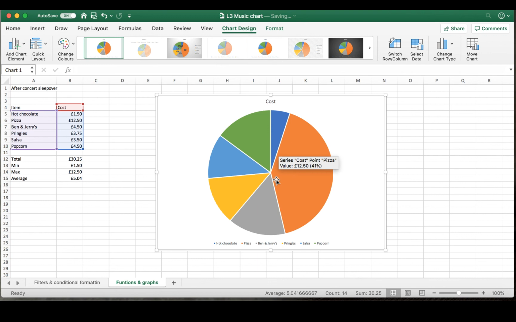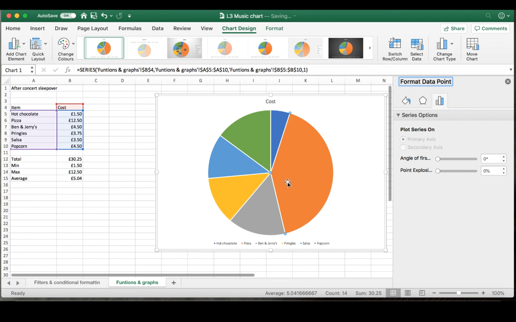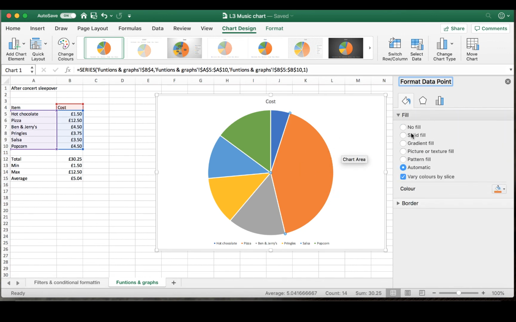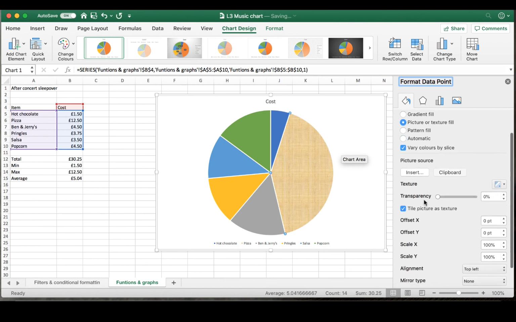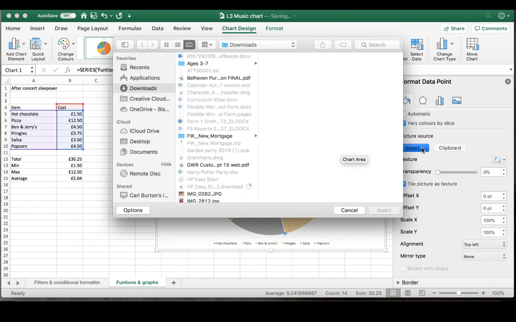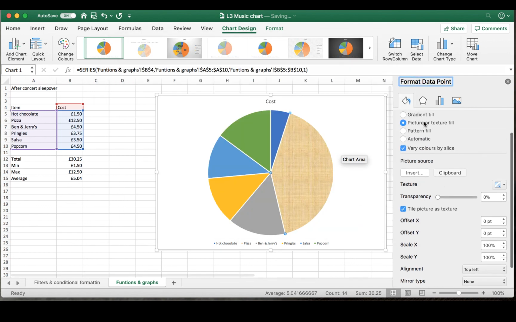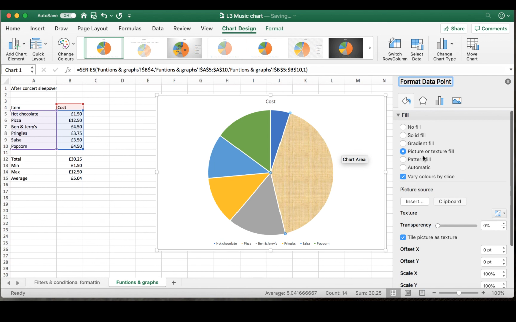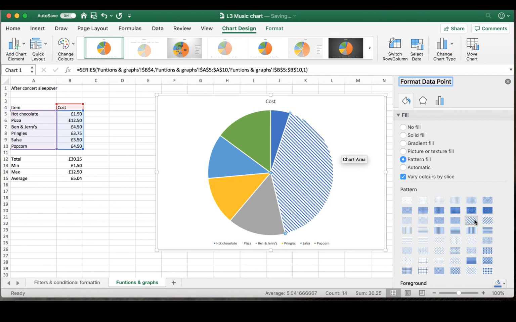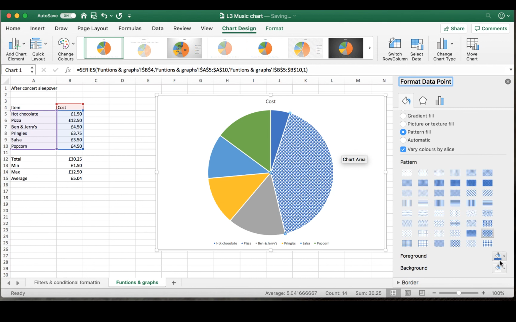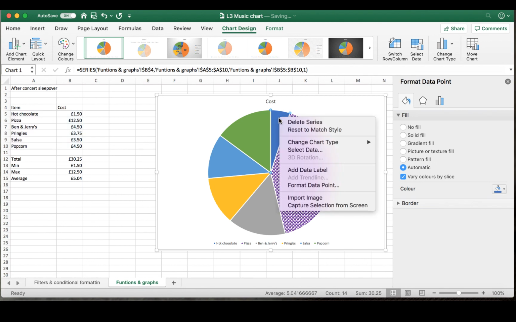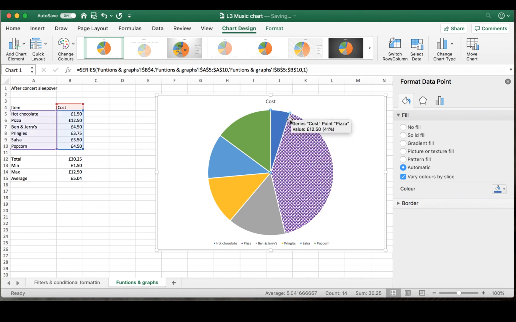Okay, by now you should be like this. If you double click on one section, it will open up the format options for that. You can fill, and you can do picture or gradient. You can add a picture if you wanted to. You can do a pattern fill. You have so many options of what you want to do with this. So I want you to play around. Double click, or you can right click as well to get the design options, and have a go. All right, enjoy.